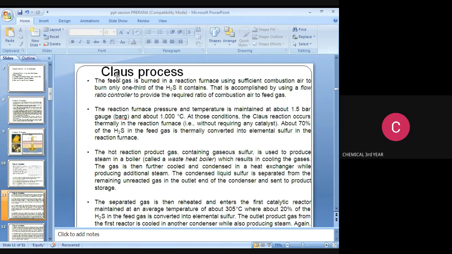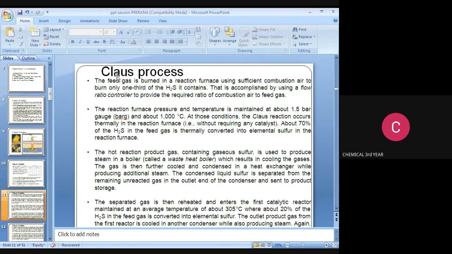That is accomplished by using a flow ratio controller to provide the required ratio of combustion air to feed gas. The reaction furnace pressure and temperature are maintained at about 1.5 bar gauge and 1000 degrees Celsius. At those conditions, the Claus reaction occurs thermally in the reaction furnace without requiring any catalyst. So note it down. This is very important for GATE exams.